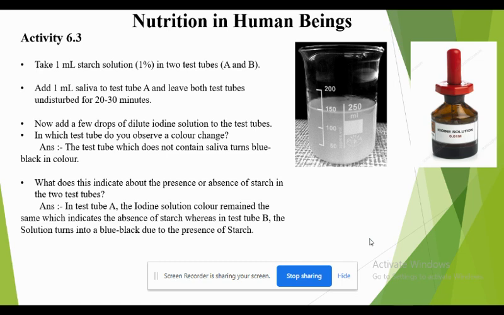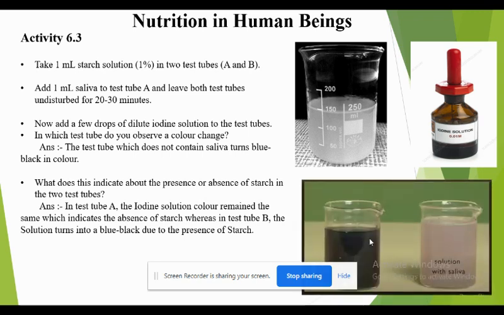Then what does this indicate about the presence or absence of starch in the 2 test tubes? So what does this indicate? Here you can see we have 2 beakers. The beaker which is showing black color does not contain saliva.